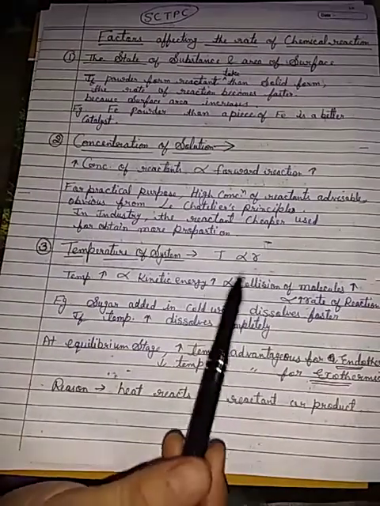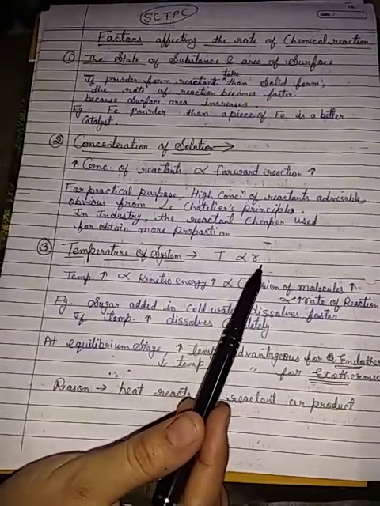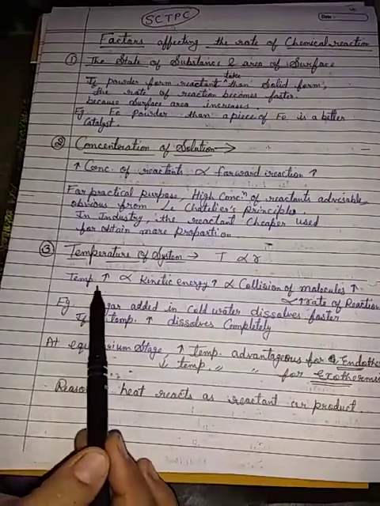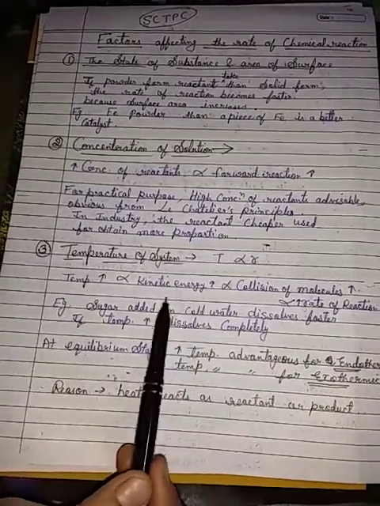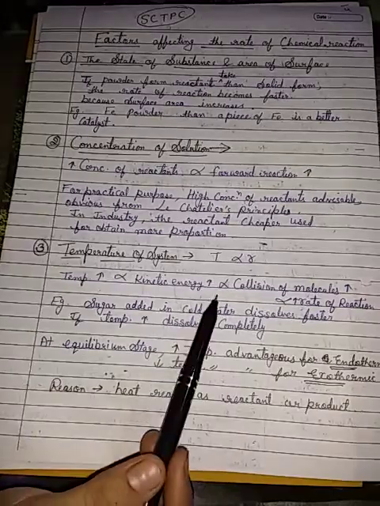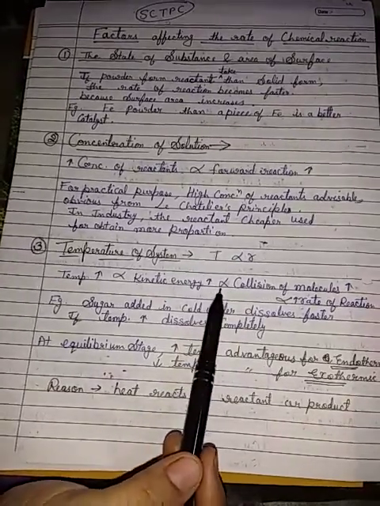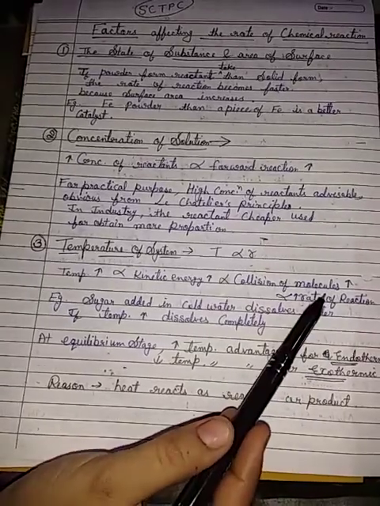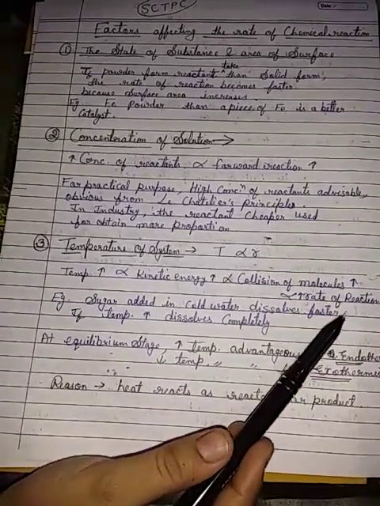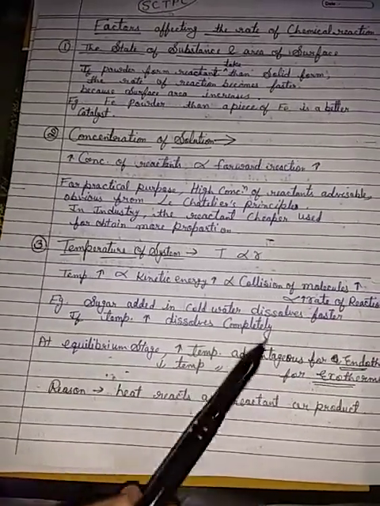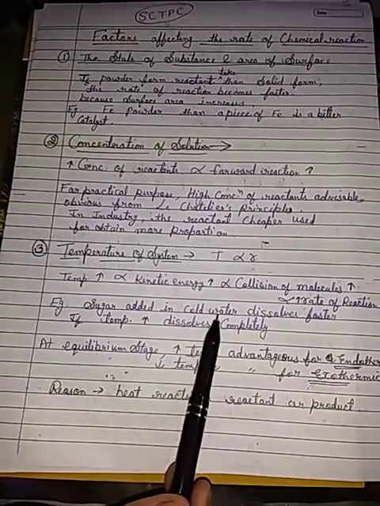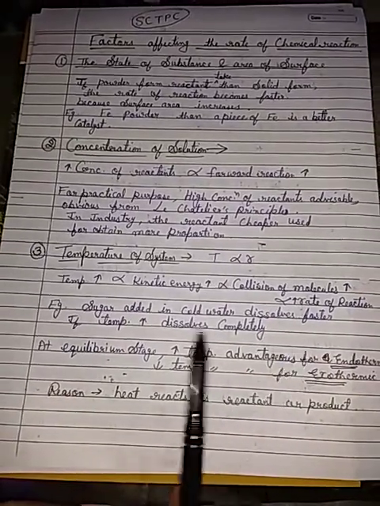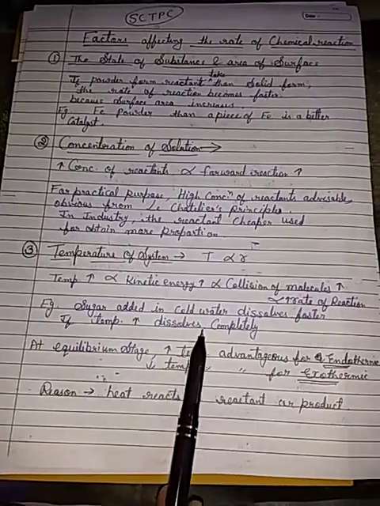Third is T, temperature of system. Temperature is directly proportional to rate of reaction. When temperature increases, the kinetic energy of molecules increases, so collisions of molecules increase, and the rate of reaction also increases. Like sugar added to cold water dissolves slowly, but if temperature increases it dissolves completely.